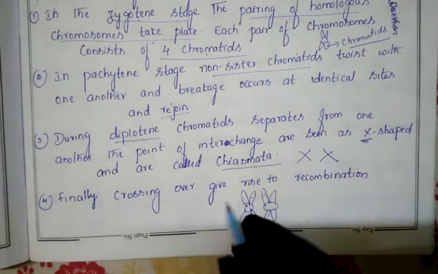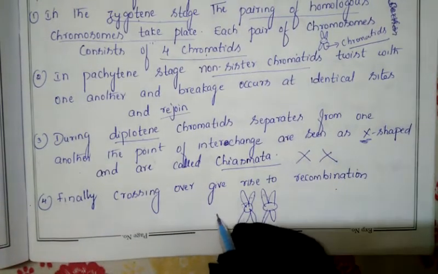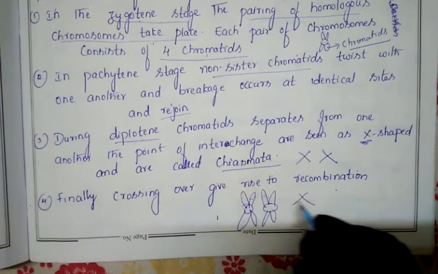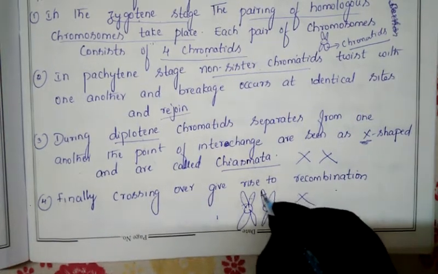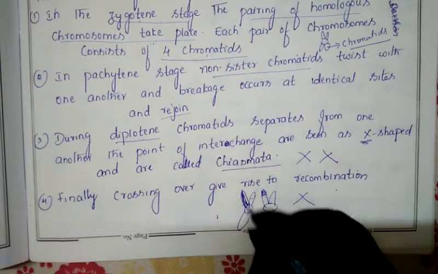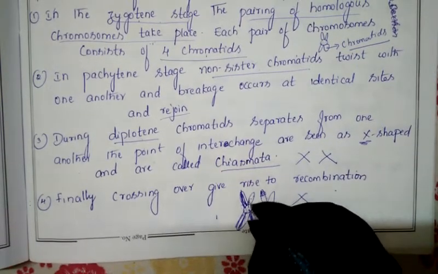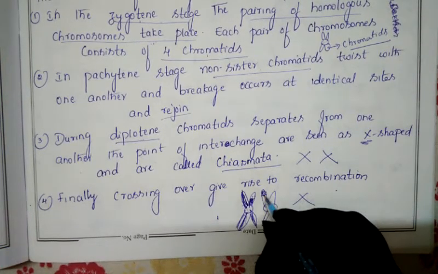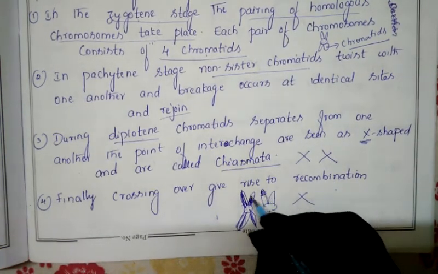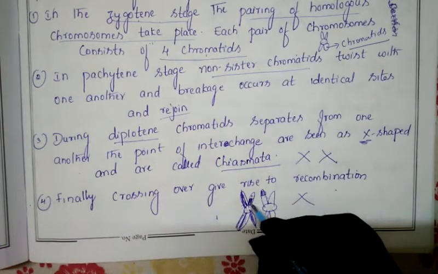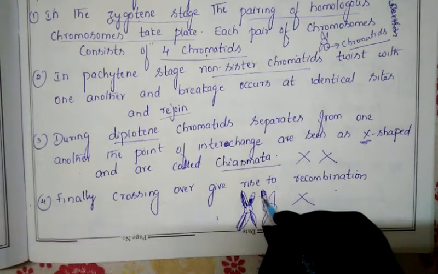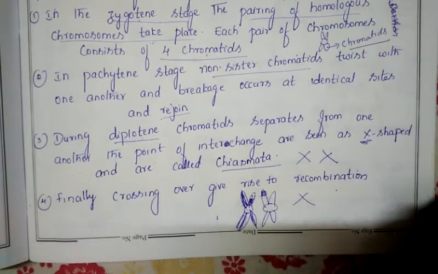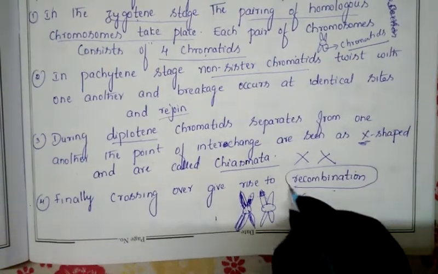Next, finally, crossing over gives rise to recombination. As I just said here, crossing over gives rise to recombination. Recombination means new characters appear, new characters will be exhibited, because the genes present here have been shifted onto this chromosome, and the genes present in this chromosome have been shifted to another chromosome. So the alleles get a breakup and rejoin with other alleles here, and start to exhibit a new gene, and it exhibits a new character in the offspring. That is nothing but recombination.